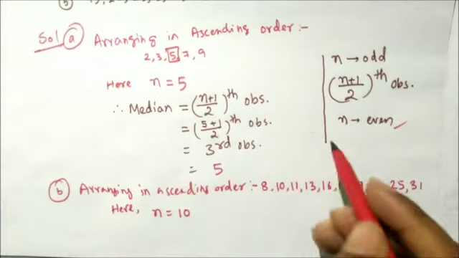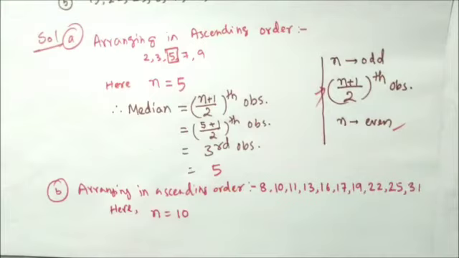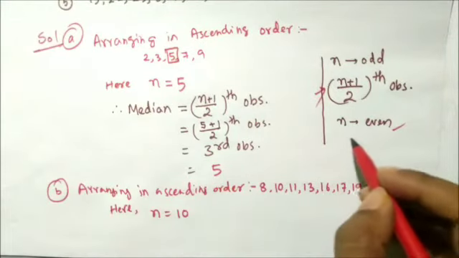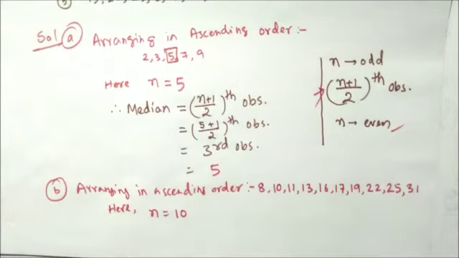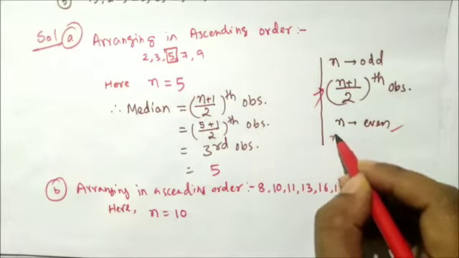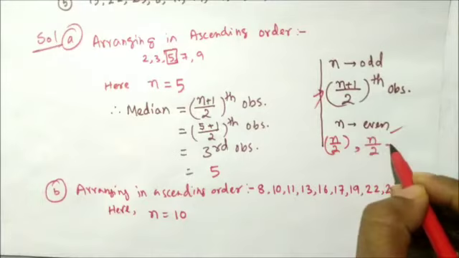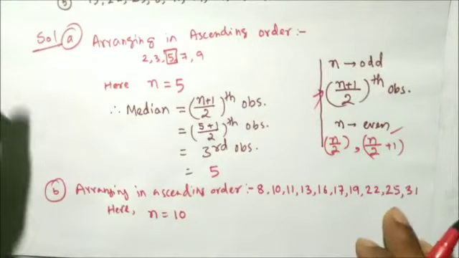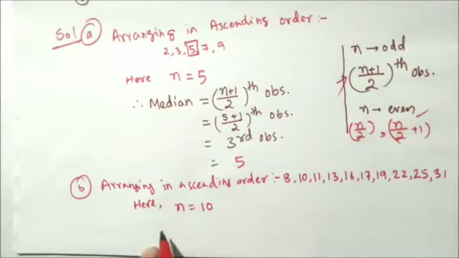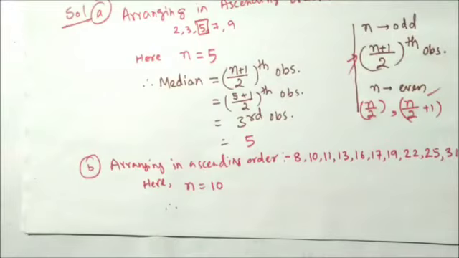We discussed when the number of observations is odd, that time you follow that formula. When the number of observations is even, in that case you have to find two middle terms. One will be n by 2 and the other one will be n by 2 plus 1. These two observations you need to find out.